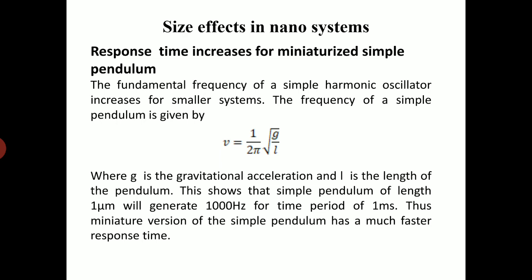This shows that a simple pendulum of length 1 micrometer will generate 1000 Hz for a time period of 1 millisecond. Thus, the miniature version of the simple pendulum has a much faster response time than a normal pendulum, which would have a resolution of 1 second for a pendulum length of 1 meter.